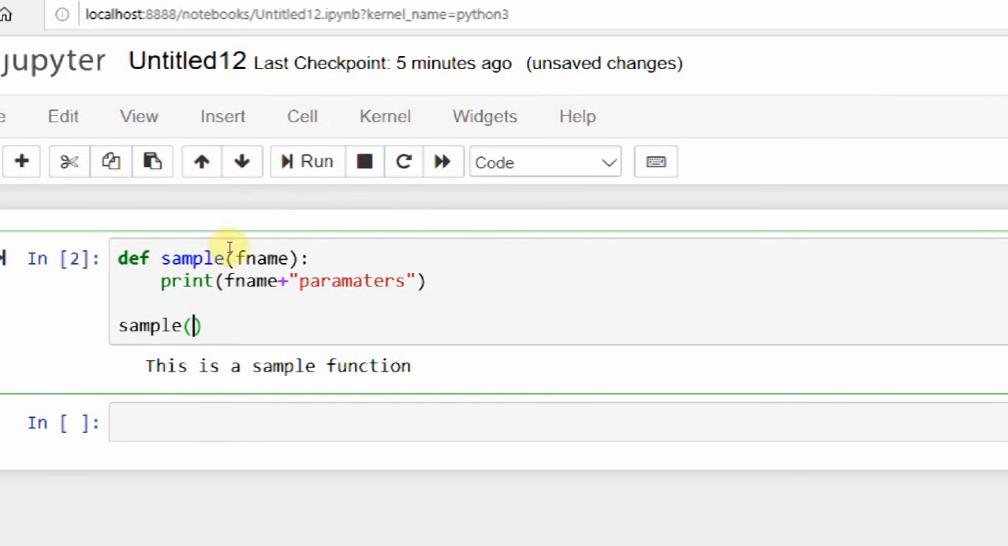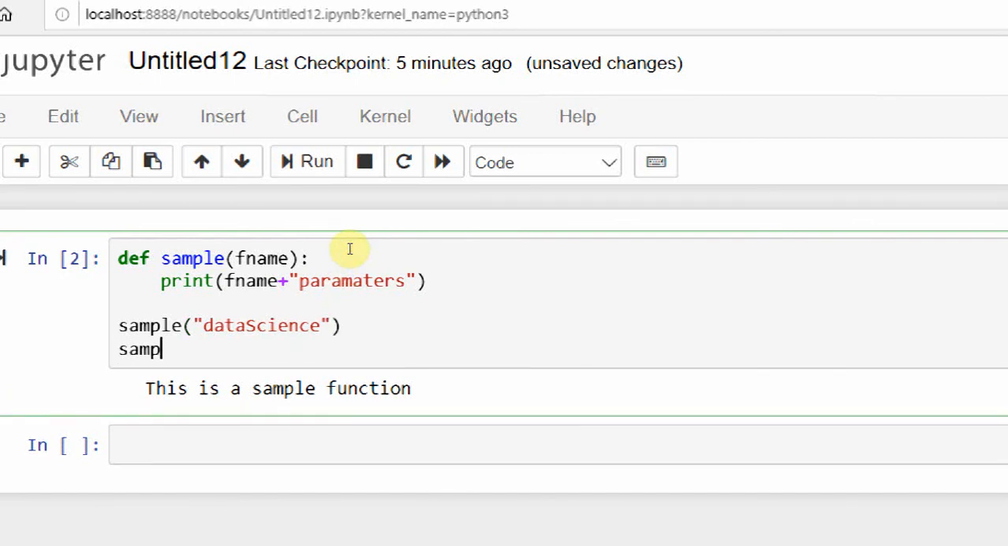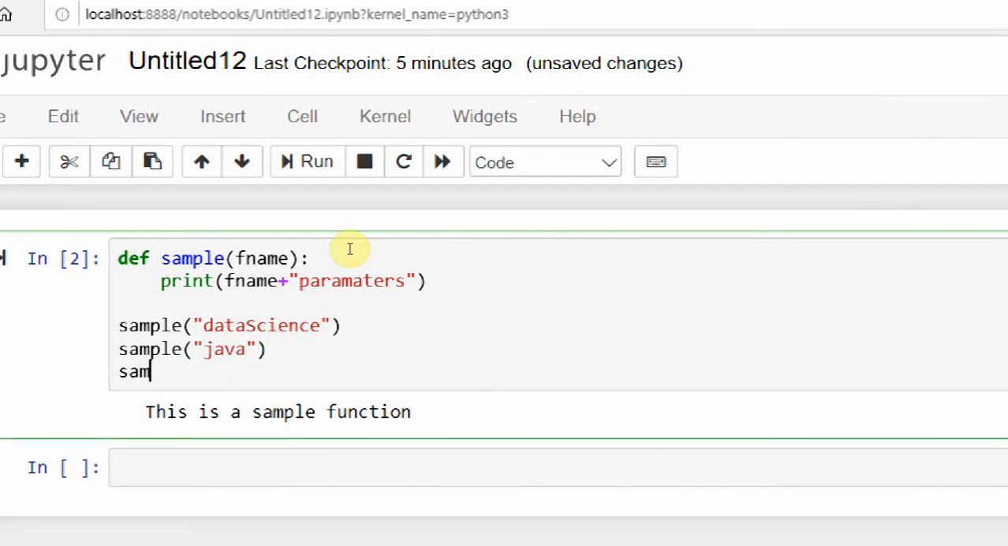Suppose I use here data science. You can give multiple values also, you can call sample multiple times. This time I'm giving Java, and let me take one more sample with another argument, testing. Okay, so let me execute the program.